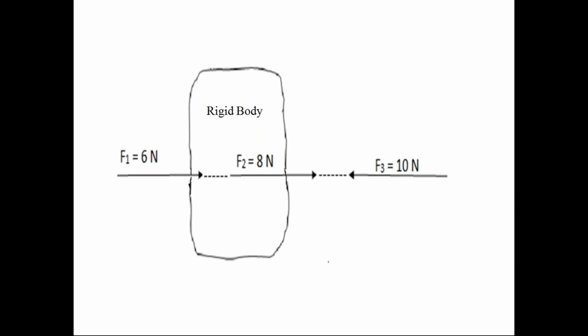Since all forces are acting along that thread, you can call that tug of war is an example of the collinear force system, because in the tug of war game, all forces are acting on the same thread only, along the length of the thread. So the tug of war game is an example for this collinear force system. If all forces' line of action lie on the same straight line, we call that force system as a collinear force system. Any doubt, students, in this collinear force system?